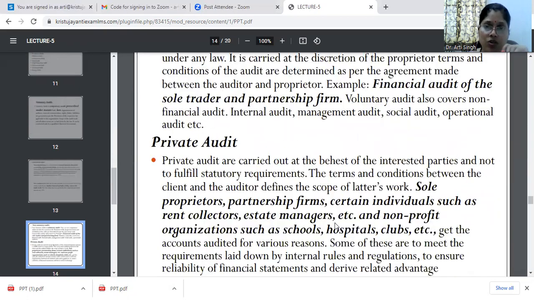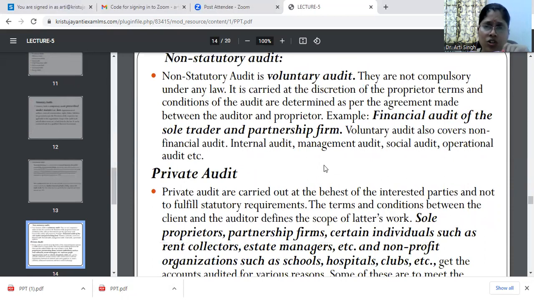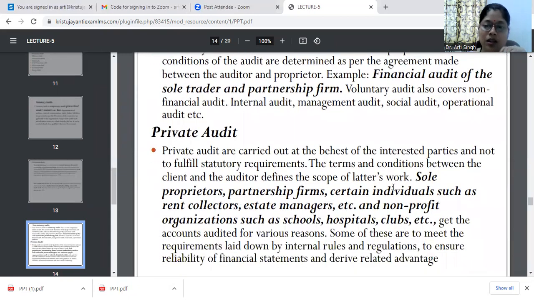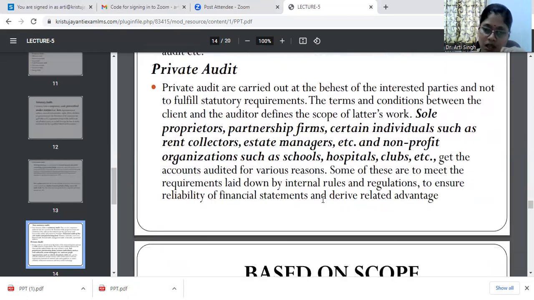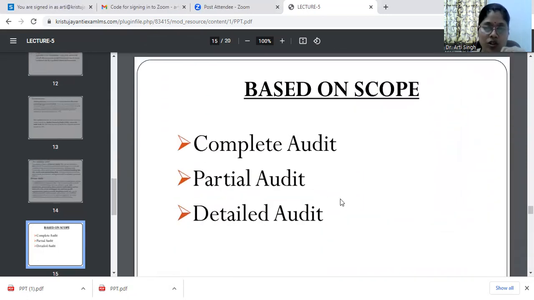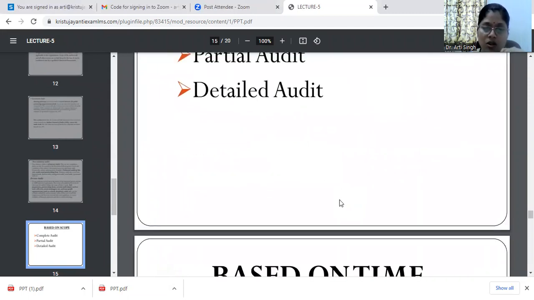Then non-statutory audit, which is not mandatory for the organization, but to check the efficiency and effectiveness of the organization it can be done, which can be the financial audits in the sole trader and the partnership firm. Then coming on to the private audit. Private audit is carried out by the various proprietary firms, by the partnership firms, by the individuals as well. Then based on the scope, there can be three different types of audit, which is complete audit, partial audit, and detailed audit. So these are the various types.